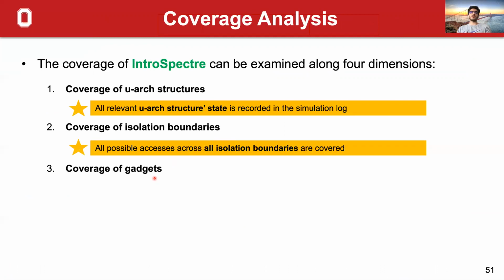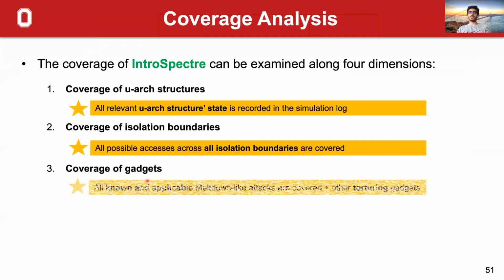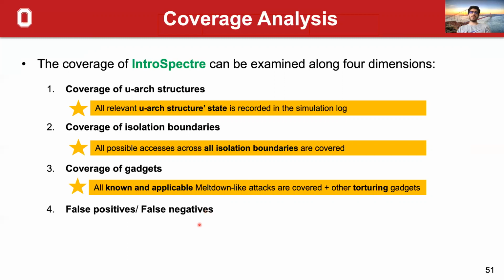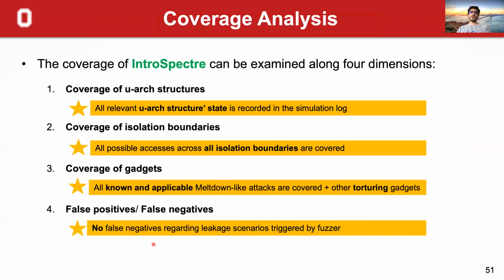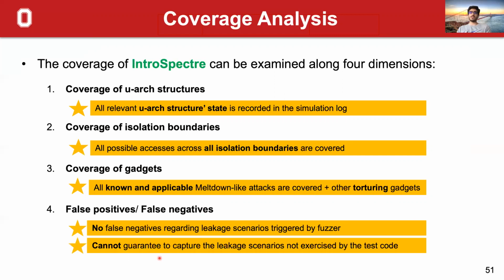The next dimension is the coverage of gadgets, where all known and applicable meltdown-like attacks were covered in our gadgets, and we also have some other torturing gadgets to increase the fuzzing entropy. And finally, regarding false positives and false negatives, we don't have any false negatives regarding the leakage scenarios that are triggered by our fuzzer, but we cannot guarantee that we capture the leakage scenarios that are not exercised by our test code.